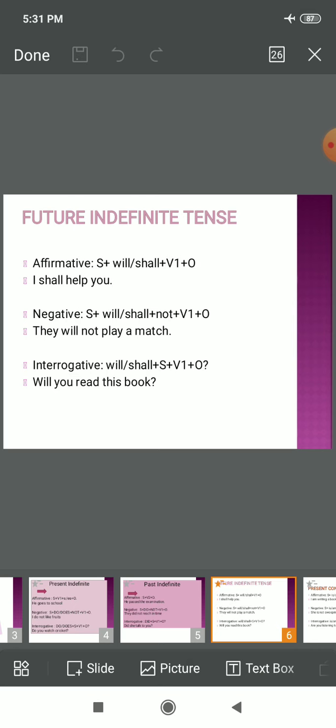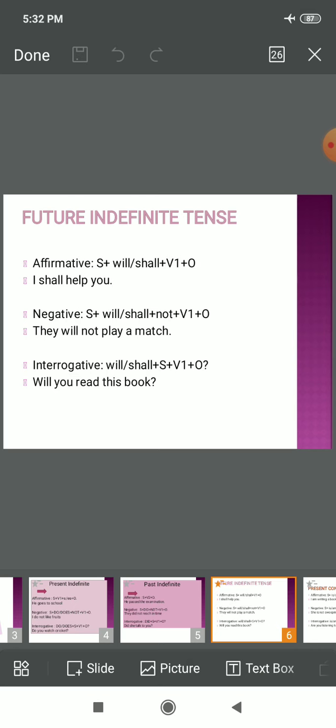So similarly in negative sentences, subject plus will or shall according to the situation plus not, verb's first form plus object. Exactly the same rule, only adding the word not in it. See, they will not play a match. You may make your sentence, he will not go for his tuition, right? So you may make similar sentences.